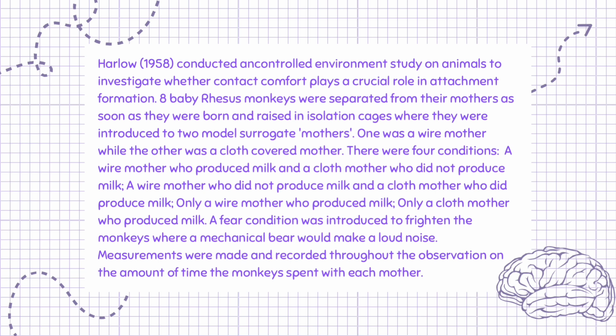There were 4 conditions: a wire mother who produced milk and a cloth mother who did not produce milk, a wire mother who did not produce milk and a cloth mother who did produce milk, only a wire mother who produced milk, only a cloth mother who produced milk. A fear condition was introduced to frighten the monkeys where a mechanical bear would make a loud noise. Measurements were made and recorded throughout the observation on the amount of time the monkeys spent with each mother.